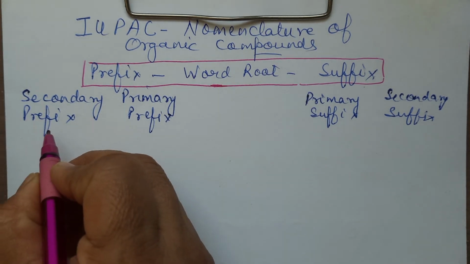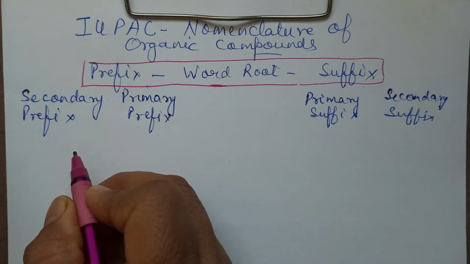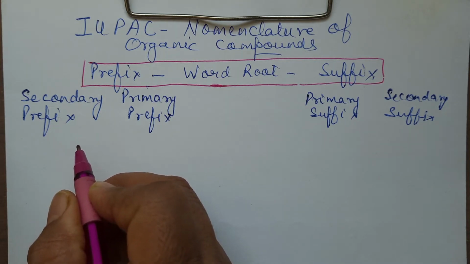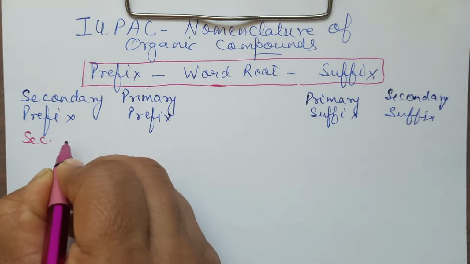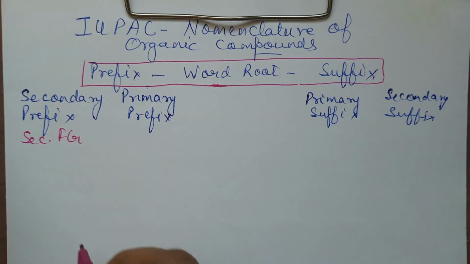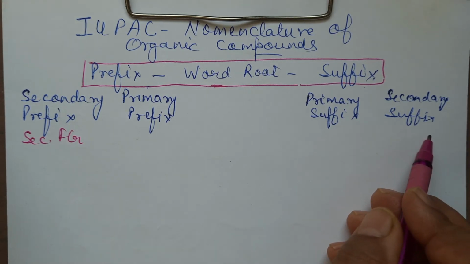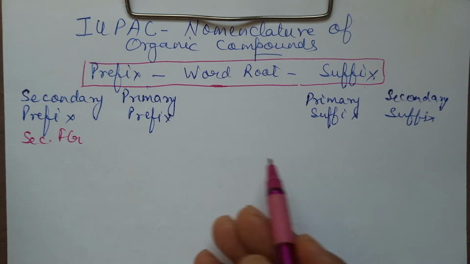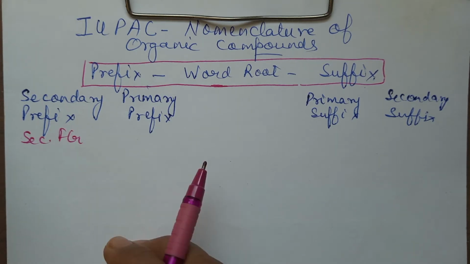Now, secondary prefix. Secondary prefix includes the names of the secondary functional groups. Secondary functional group means in case there are two functional groups, then the one that is more important is written in the secondary suffix, and the one that is not important is written here in the first one, that is in the prefix.